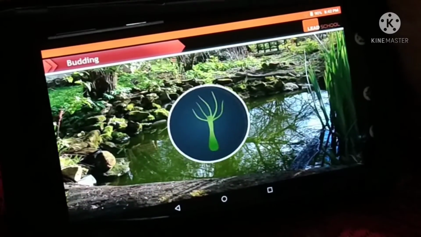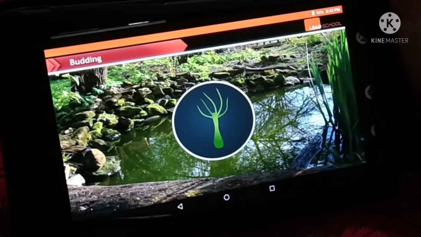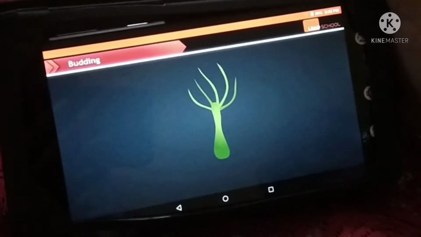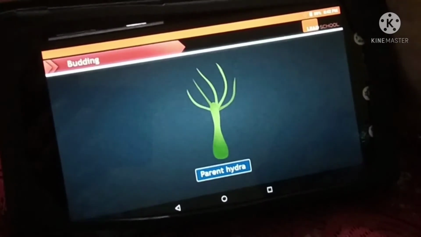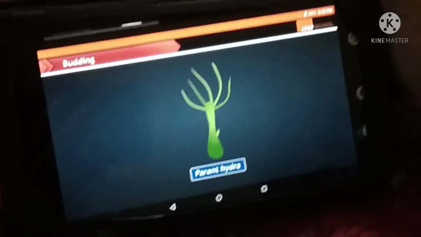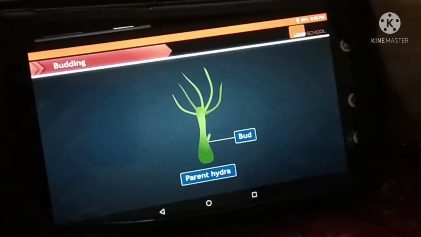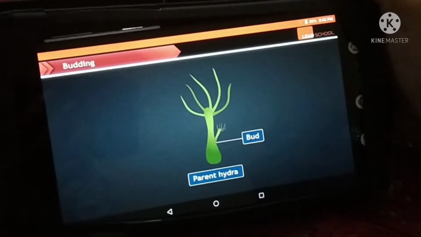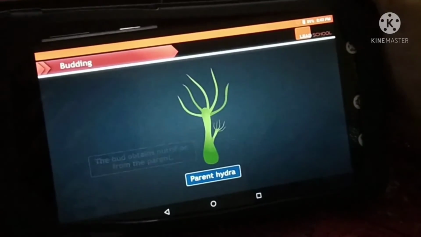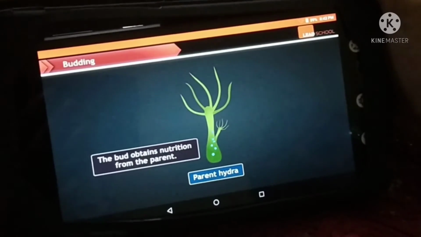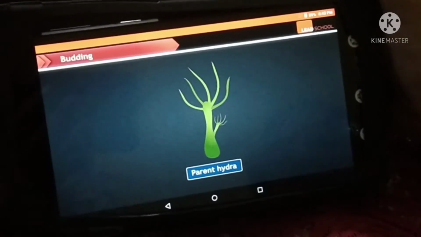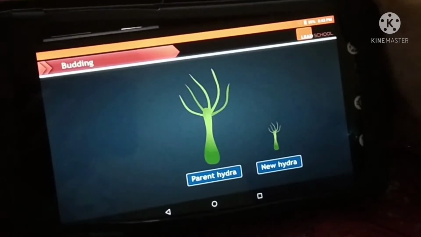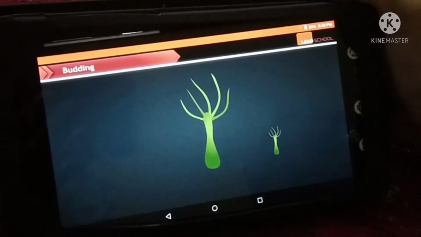Hydra is a... and make more cells. The bud obtains nutrition from the parent. Once mature, the bud breaks away from the parent Hydra and becomes a new individual.